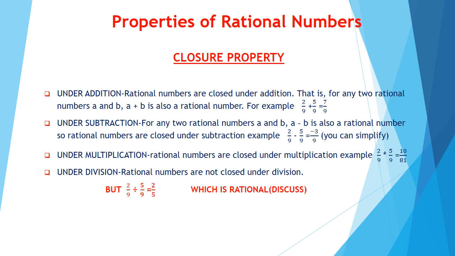Now comes the division scenario. Rational numbers taken here are 2 by 9 and 5 by 9. Let's divide 2 by 9 by 5 by 9. We will get 2 by 5, which is a rational number. But rational numbers are not closed under division. Why? Can you explain?